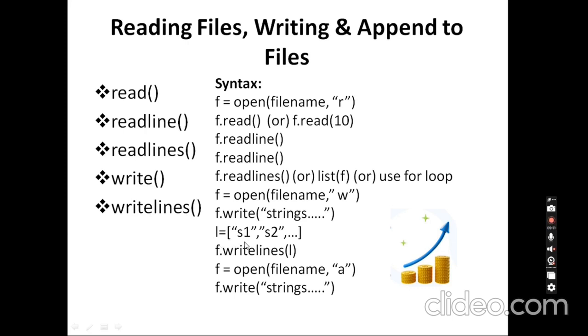Within the list I am just passing S1, comma, S2, like that some strings I have in a list. I just save it in the L list here. That particular list I am passing as a parameter to writelines here. So it will write the list into a particular file. Readlines will give us output as a list here. Here we are passing the list as an input, and the content within the list will be written into